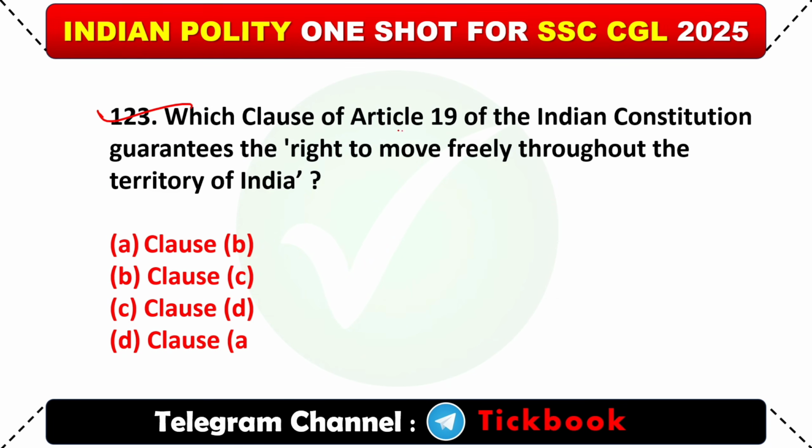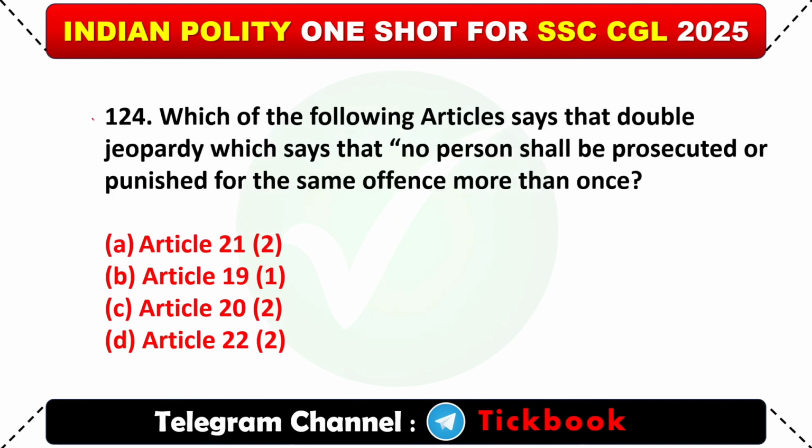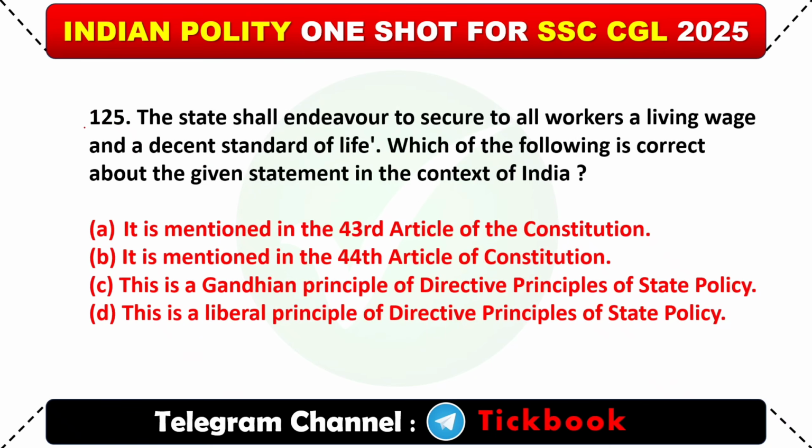123. Which clause of Article 19 of the Indian Constitution guarantees the right to move freely throughout the territory of India? Option C, clause D. 124. Which of the following articles says that double jeopardy, that no person shall be prosecuted or punished for the same offence more than once? Option C, Article 20, subclause 2.